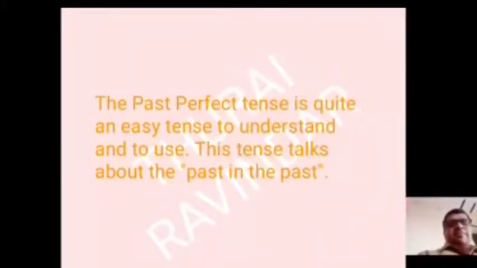The past perfect tense is quite an easy tense to understand and to use. This tense talks about the past in the past.